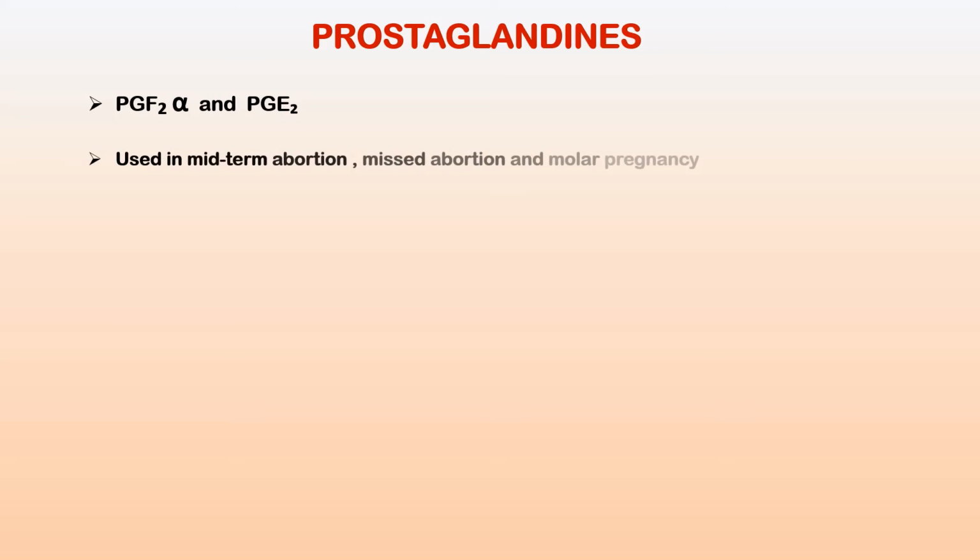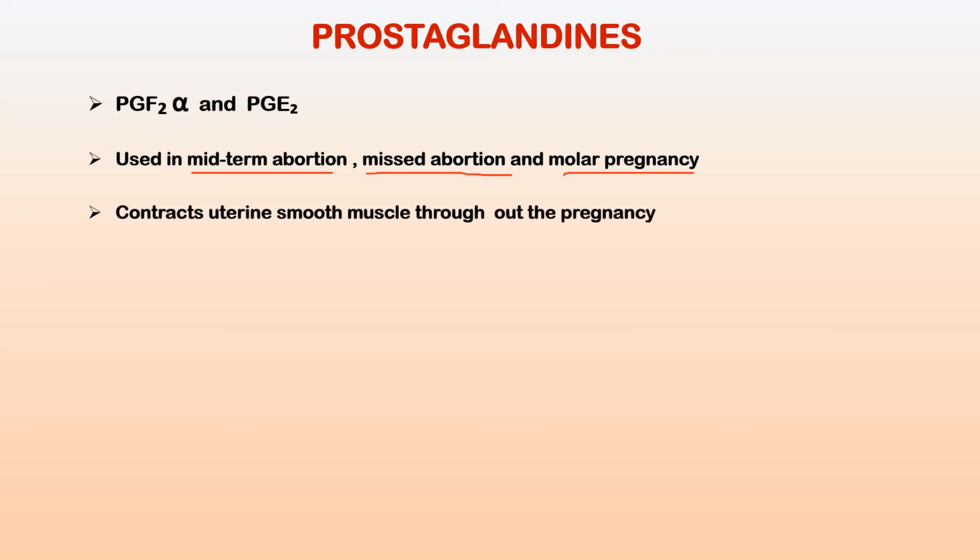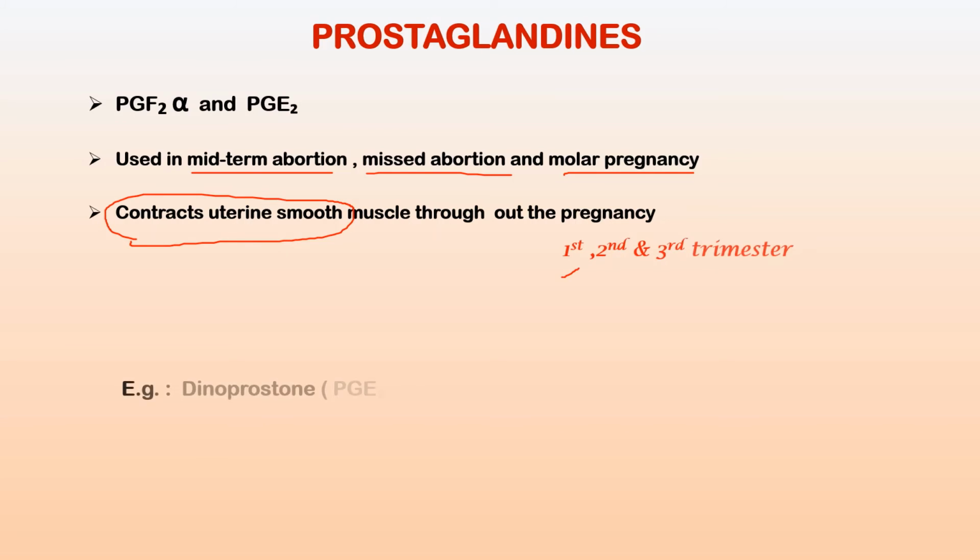Now let's talk about the prostaglandins. Prostaglandin F2 alpha and prostaglandin E2 have a role in obstetrics. They are used in midterm abortion, missed abortion and molar pregnancy. Unlike oxytocin, prostaglandins contract the uterine smooth muscle throughout the pregnancy. But as we discussed earlier, oxytocin will contract the uterus only at the later period. So these prostaglandins can be used in the first, second and third trimester.